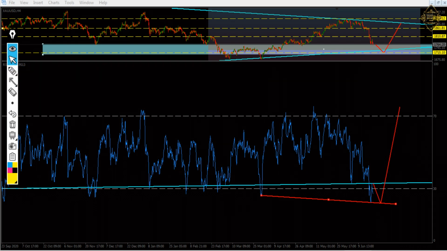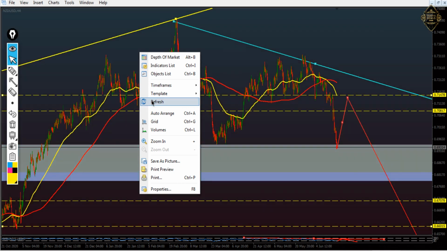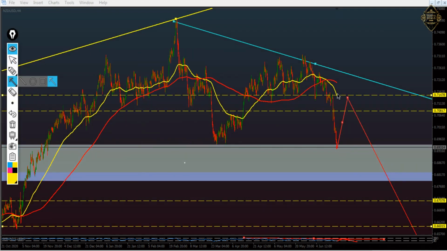The other currency we got is New Zealand USD or Kiwi. That one, as we said last week, is going to fall down, and that's what happened. So our view is, because now it touched that zone, it will go up, and from there it will fall down again.